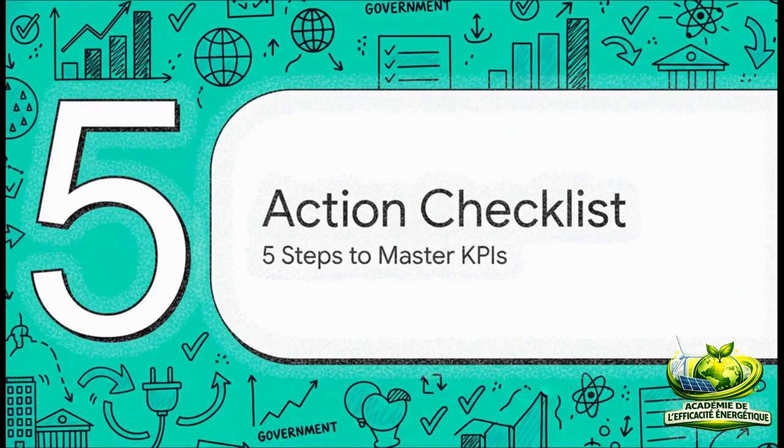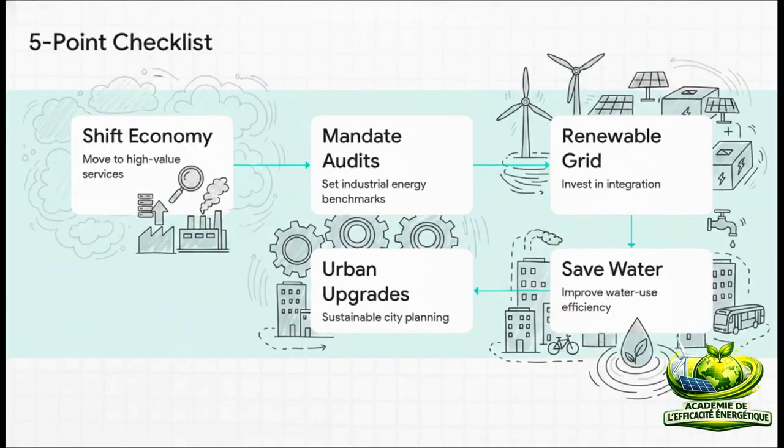Which brings us to Section 5, the 5-point action checklist. So how do governments actually master this transition based on global data? Here's a quick, actionable checklist derived from top-performing economies. 1. Shift the economic structure toward high-value services rather than heavy manufacturing. 2. Mandate industrial energy audits, much like China's Top 1,000 Enterprises program, which sets strict benchmarks.